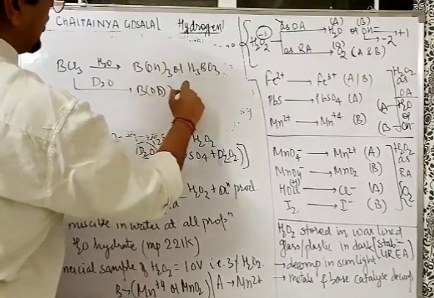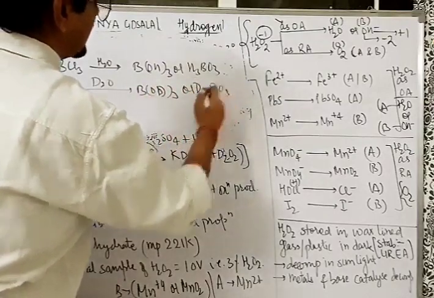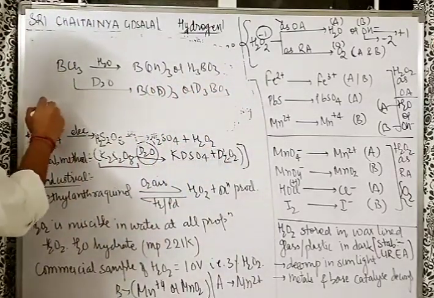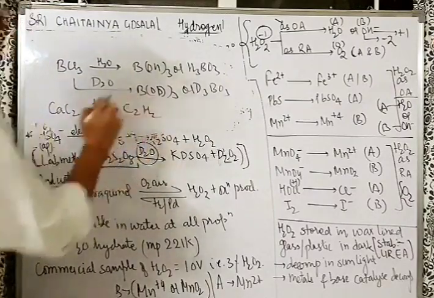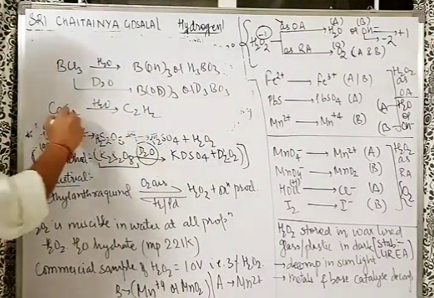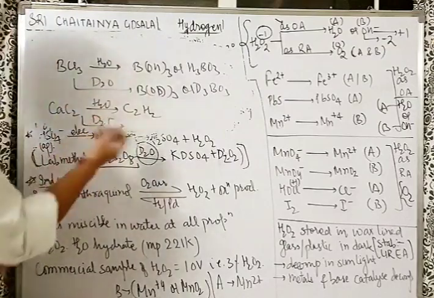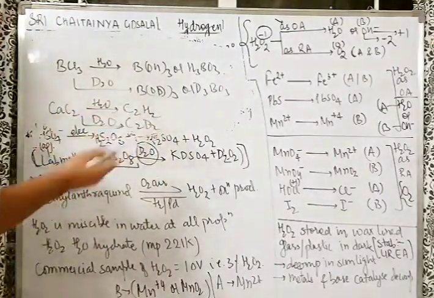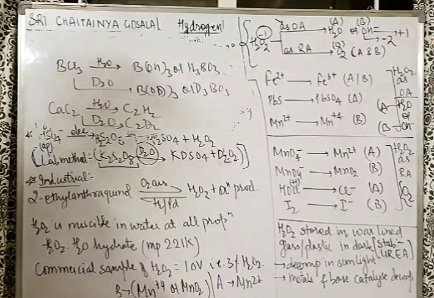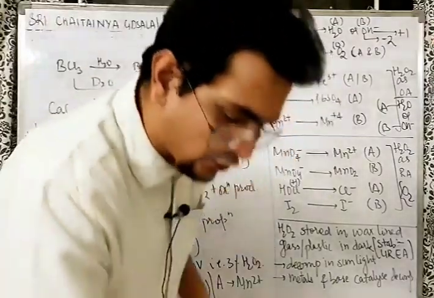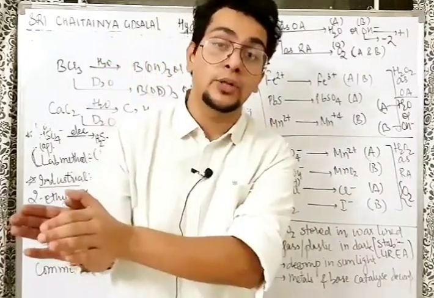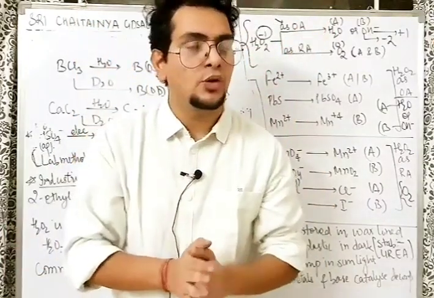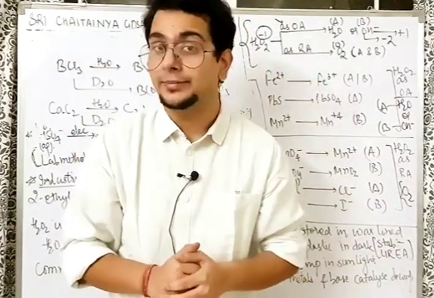B(OD)3 or D3BO3. Similarly, if I take CaC2 with water, I get C2H2, preparation of ethyne. Similarly, if I take D2O, what will happen? Nothing, C2D2. So heavy water reacts like water only in all the cases. You don't have to remember the reaction of D2O separately. Just focus upon the reactions of water, which I already told you. Cut, copy, paste for D2O. Just replace the hydrogen with deuterium.